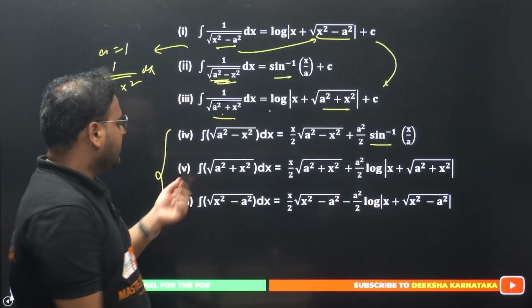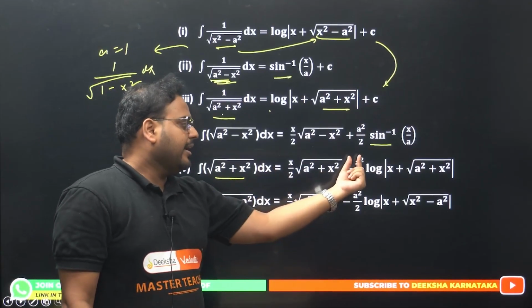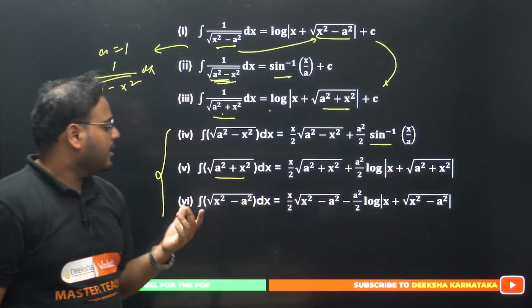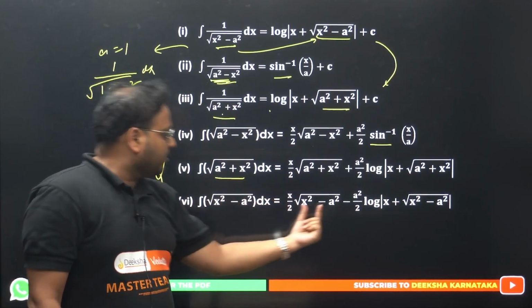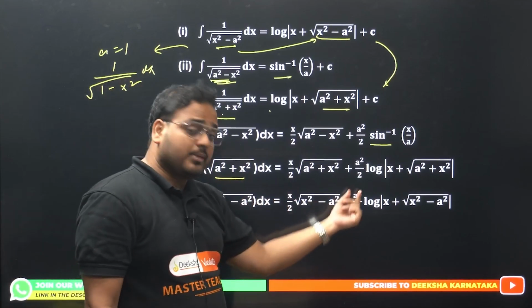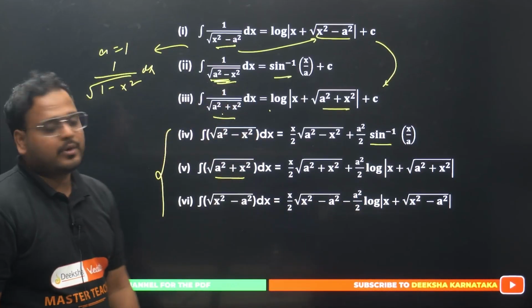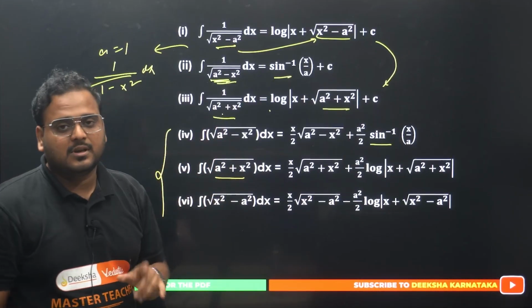Other cases, if you have a square plus x square, what will happen? X by 2, same root will repeat. A square by 2, log will come with the same root. Okay, if in this case x square minus a square dx is there, x by 2, same root will repeat. Again, we'll have a minus a square by 2 in this case, and log of x plus root of x square minus a square. Okay, so there's similarity in the formulas. If you remember one of them, you can recall the other ones just with the logic.